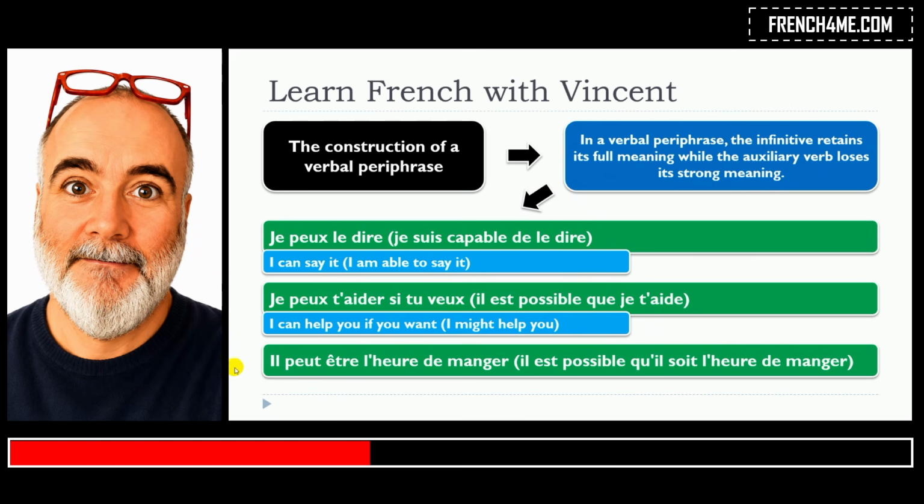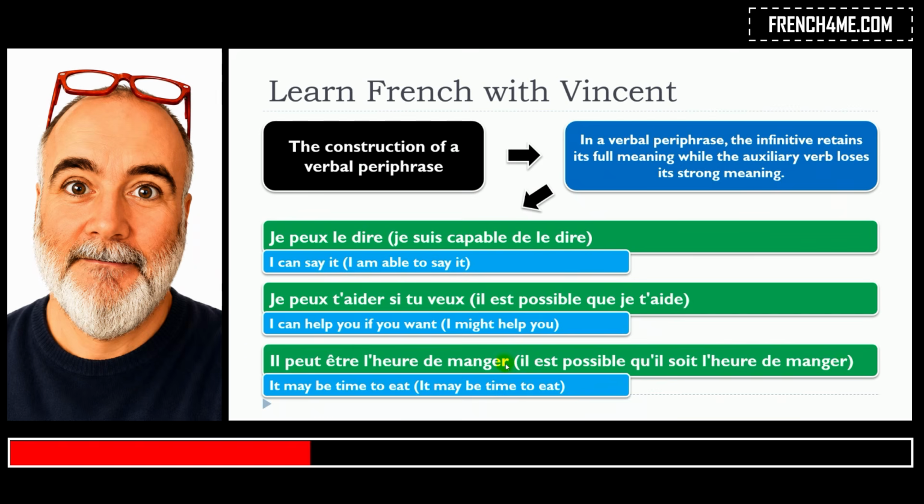And the last one. Il peut être l'heure de manger, and it means il est possible qu'il soit l'heure de manger. So as you can see in these cases, the verb pouvoir loses its main meaning. Je peux le dire will mean je suis capable de le dire.